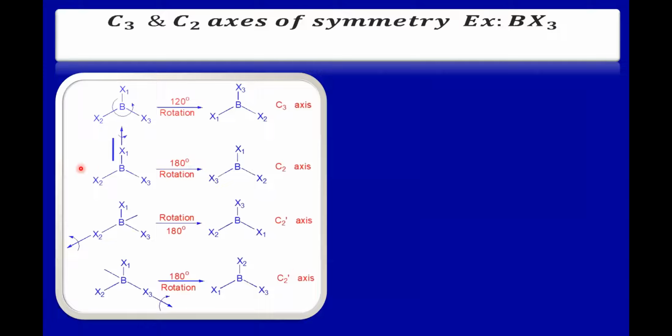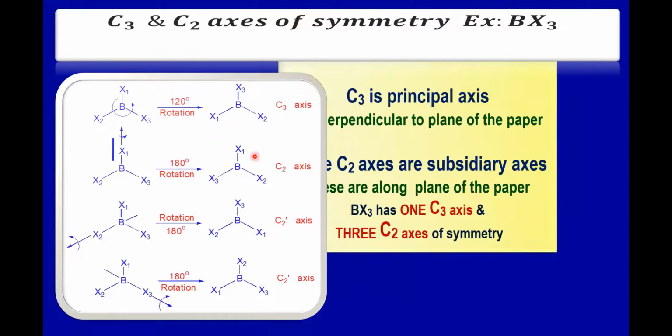Let's look at BX3. This is a planar molecule, whereas ammonia is a pyramidal molecule. So BX3 will have a C3 axis perpendicular to the plane of the paper, whereas there are 3 C2 axes along the BX bonds. So there are 3 C2 axes and 1 C3 axis.